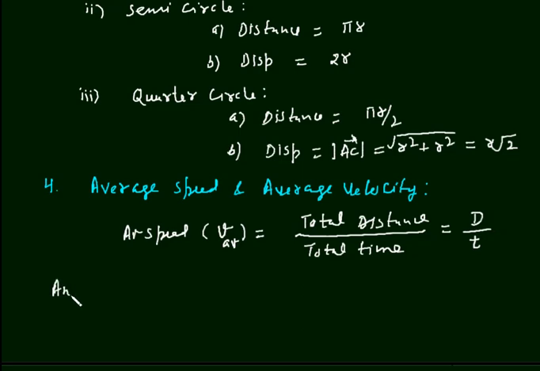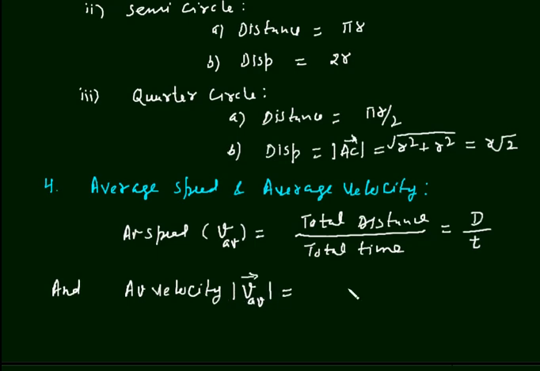And average velocity is given by average velocity. So I write it here V_AV. I put a vector sign and this sign of magnitude. So this is the magnitude of average velocity.